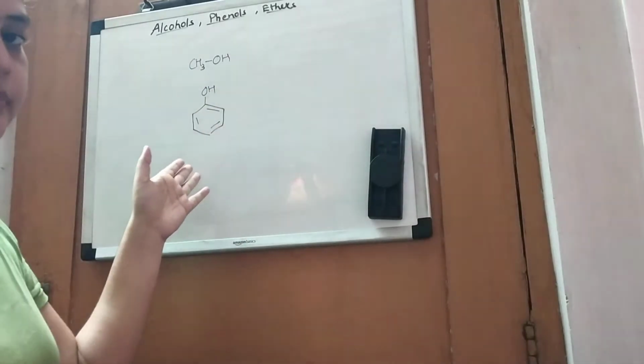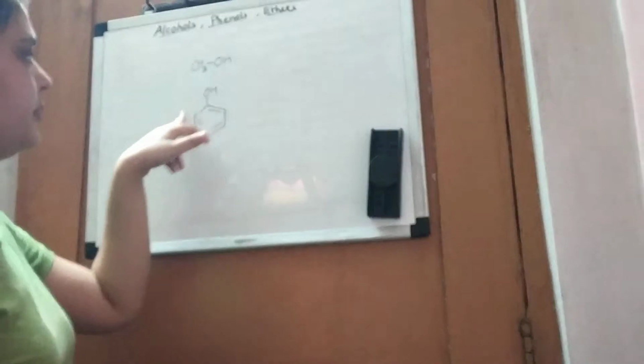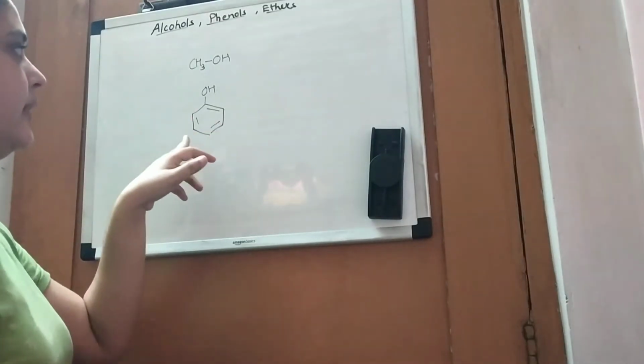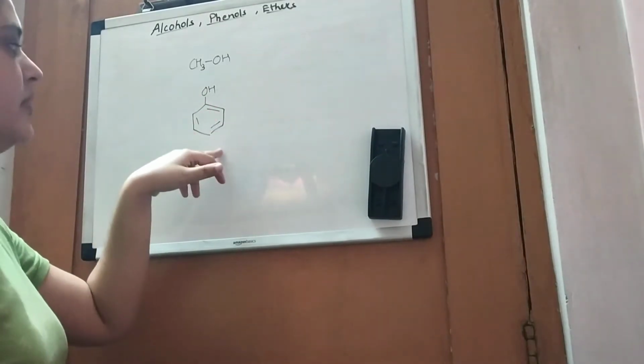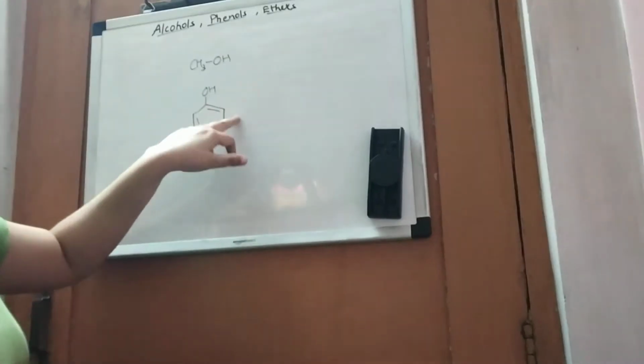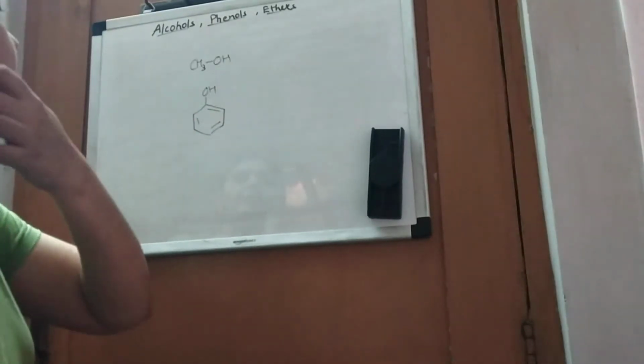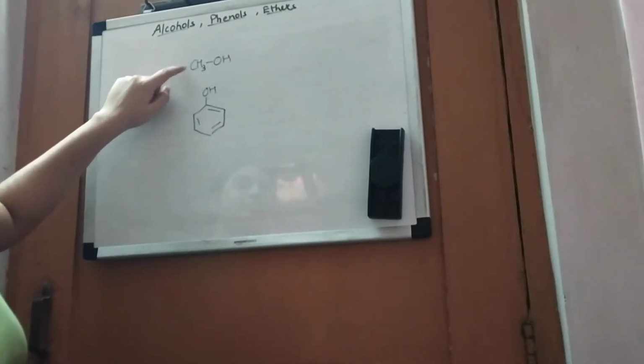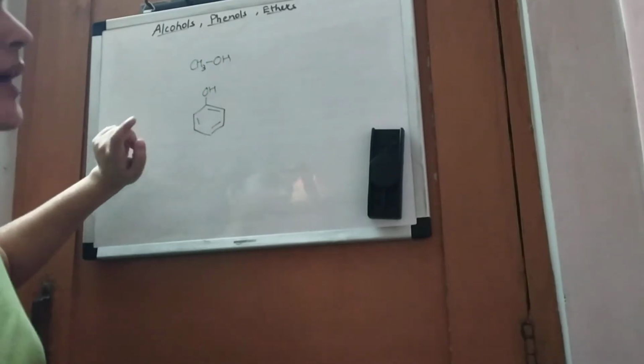This is phenol. This is the benzene system, the aromatic ring, and OH is attached to this benzene ring. So this is phenol and this is alcohol. These are different because alcohol contains an aliphatic part, but phenol contains the aromatic part.